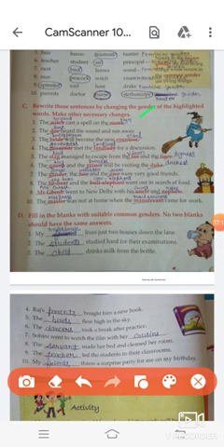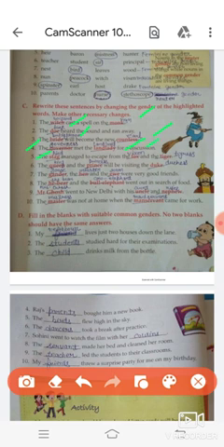Opposite gender of doe is buck. Opposite gender of bride is bridegroom. Opposite gender of countess is earl. Next, governor, opposite gender of governor is governess. Next, landlady, opposite gender of landlady is landlord. Next, stag, opposite gender of stag is hind. Next, opposite gender of fox is vixen.